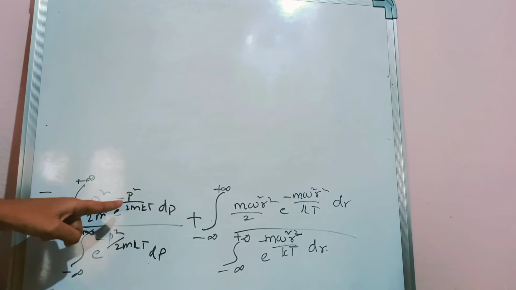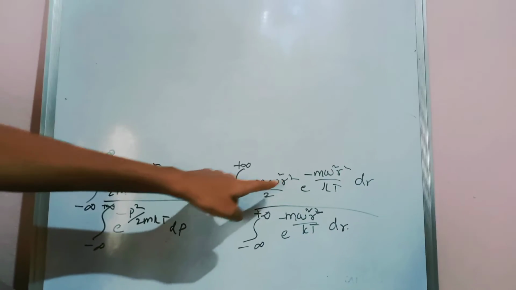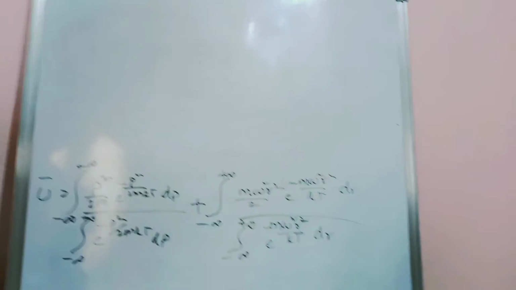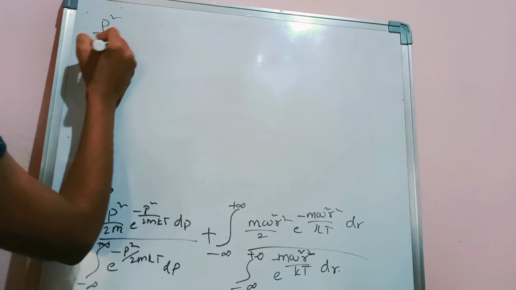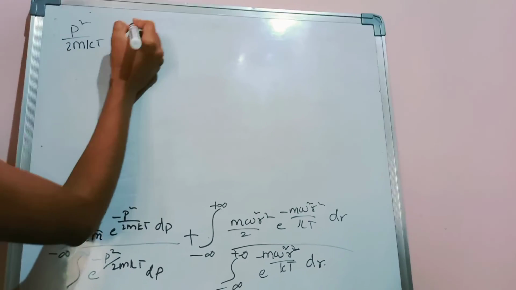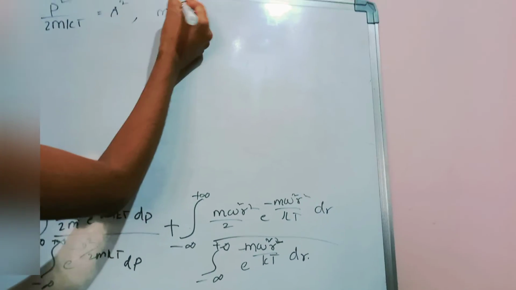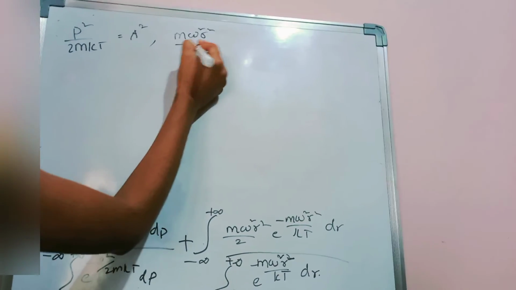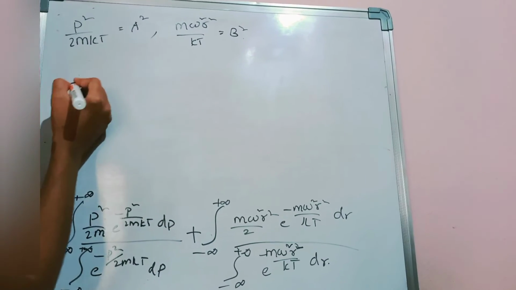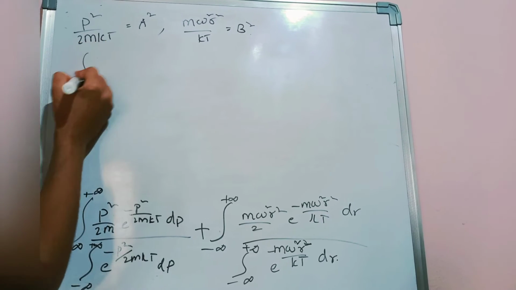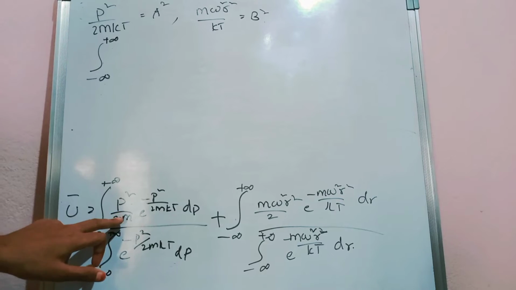Here I am assuming p square by 2m kt as a square, and m omega square r square by kt as b square. Substitute here, then we get integral of minus infinity to plus infinity. Here p square by 2m is there.